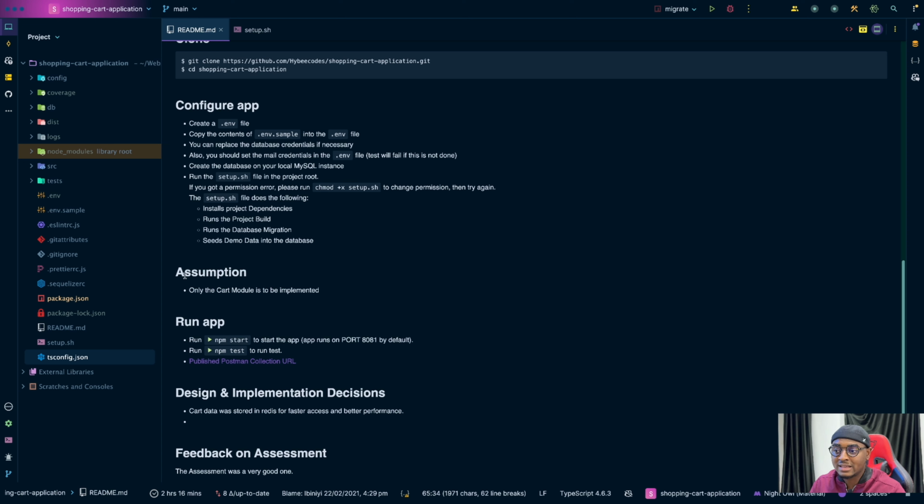Now I also added the assumptions I made, which come from the clarifications, right, from that email that I showed you guys at the beginning. And that is that only the cat module is to be implemented, right? And then basically you can run it. Then under design and implementation decisions, I added that cat data was stored in Redis for faster access and better performance, right? In this scenario, I was not accounting for analytics or reporting cases, right?